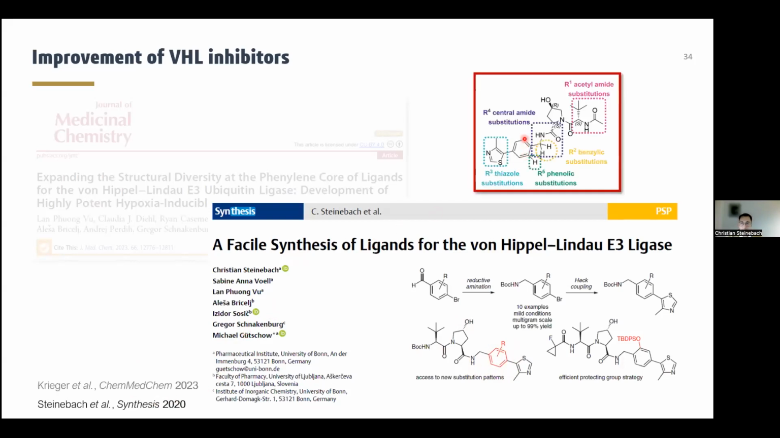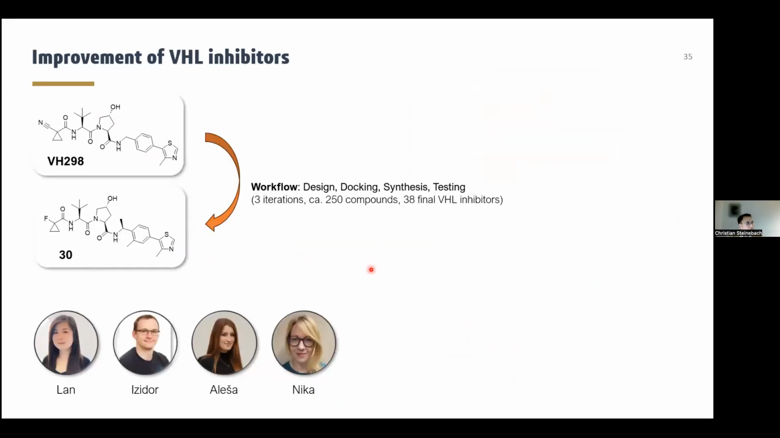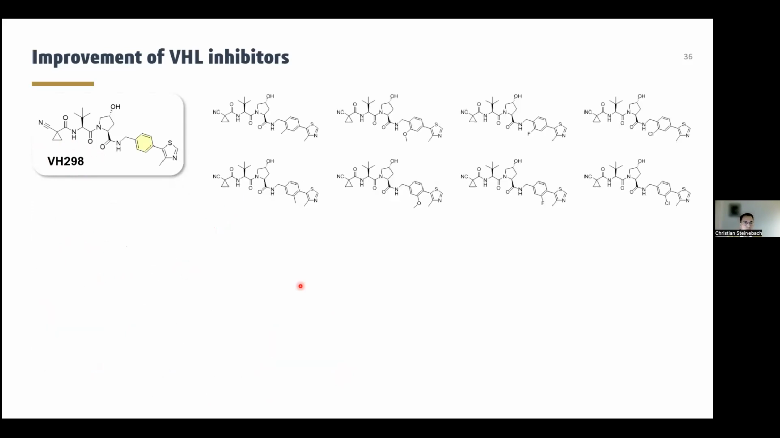Indeed, this phenylene moiety was completely underexplored. And here we wanted to explore now hydrophobic interactions within the binding pocket. At first glance, this looks like a minimal adjustment coming from the inhibitor VH298 to the now most potent inhibitor, compound number 30. But in reality, it was a tremendous amount of work that was also done here by these chemists. And I want to guide you through some of these efforts.